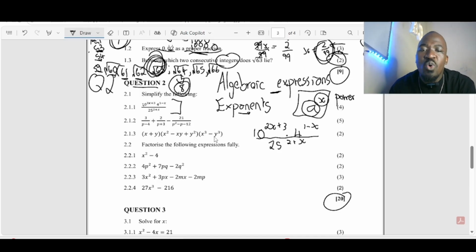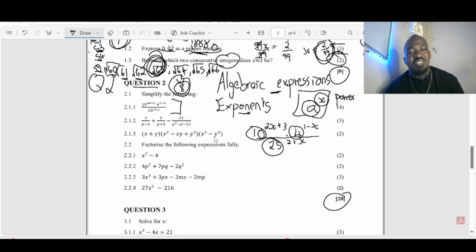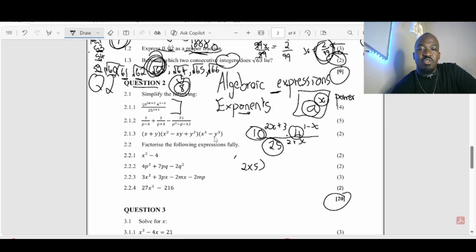So then you are changing this 10, this 4, as well as this 25 to prime factors. How do you do that? You can even use a simple method with your calculator. If it's 10, you punch 10, then you press shift and the factor key. The calculator will give you 2 times 5. Then you close your bracket. You put back the 2x plus 3, multiplied by the 4.